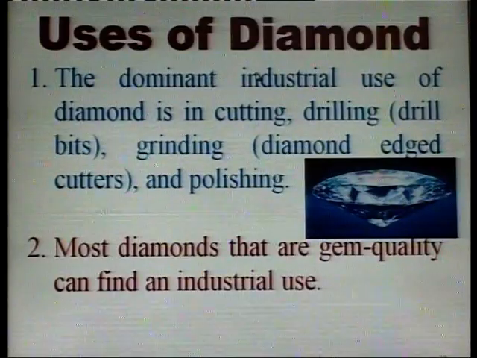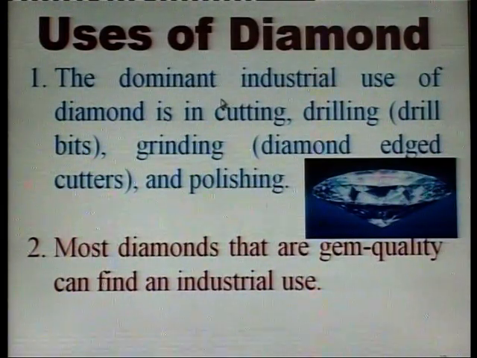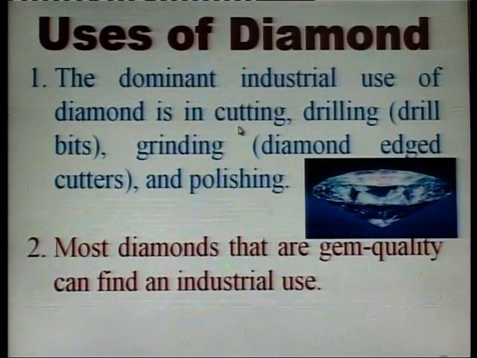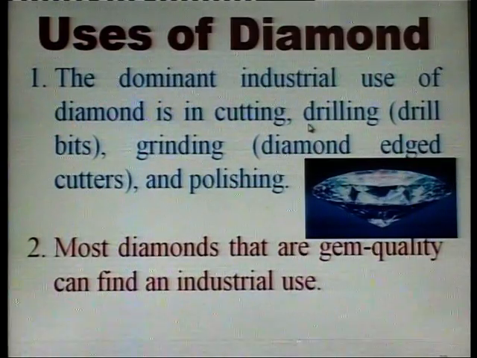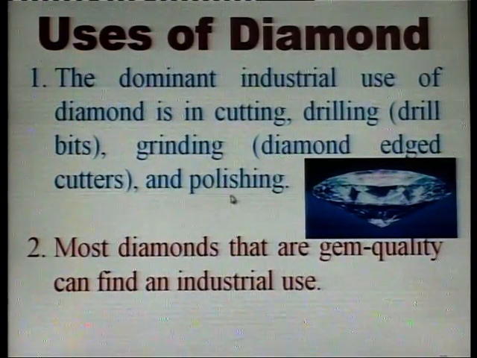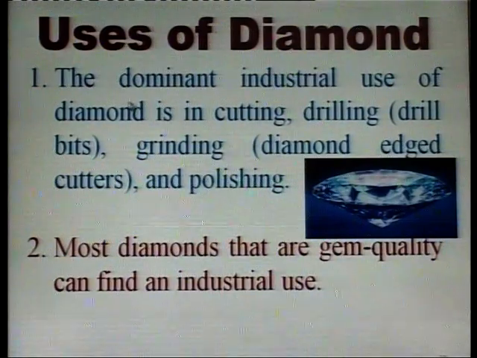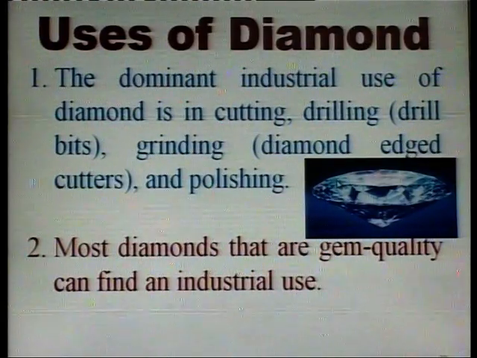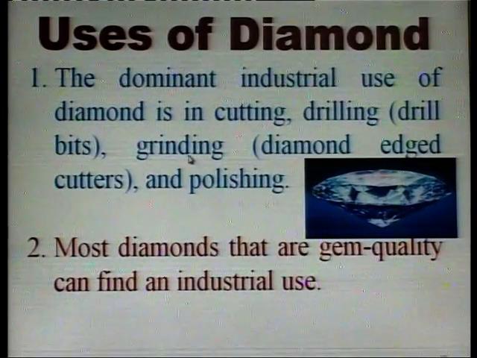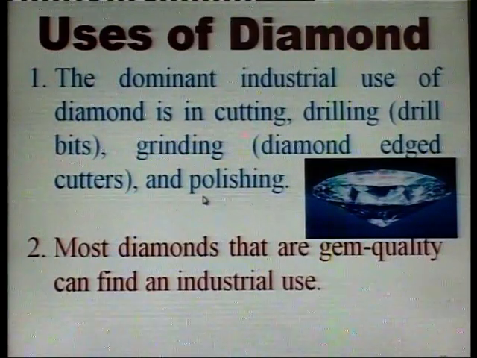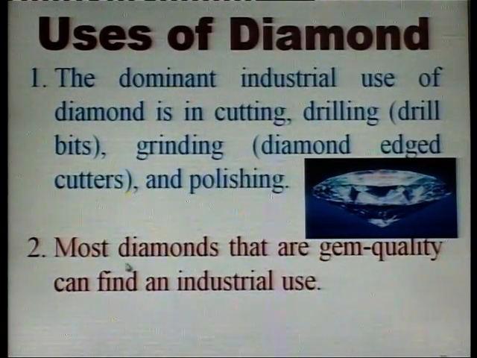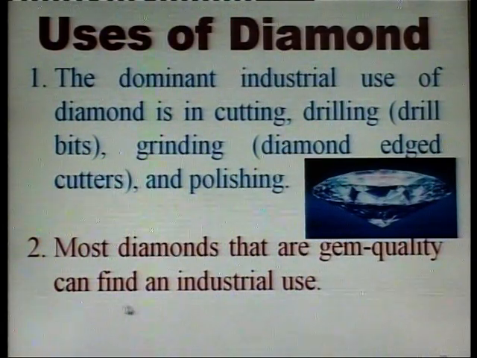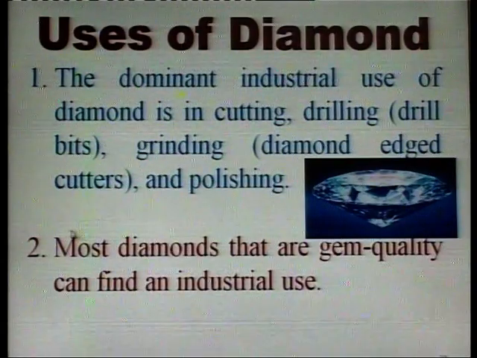What are the uses of diamond? The dominant industrial use of diamond is in cutting, drilling, grinding and polishing. Second, most diamonds that are gem quality can find an industrial use.